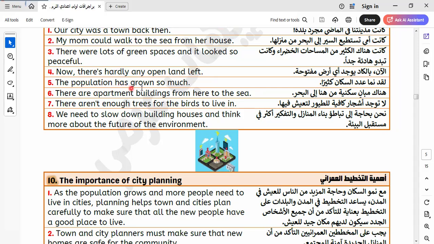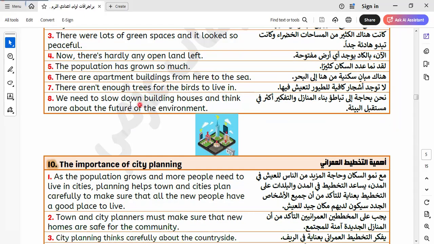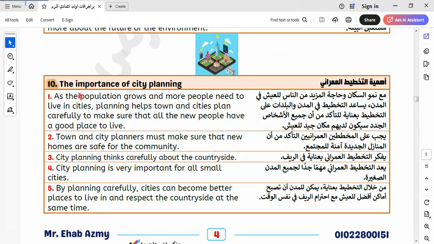The population has grown so much. There are apartment buildings from here to the sea. There aren't enough trees for the birds to live in. We need to slow down building houses and think more about the future of the environment.